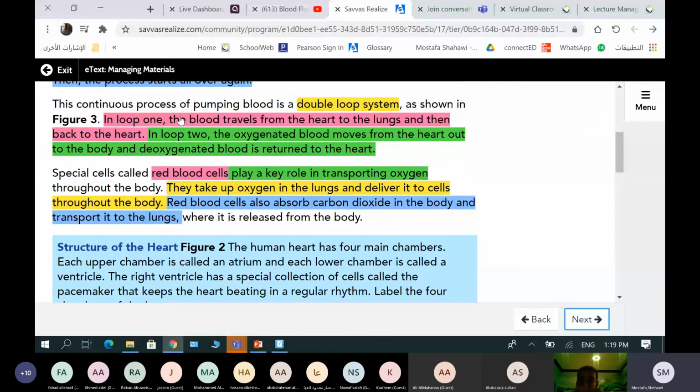So the most important thing here is that your circulatory system, or blood circulation, consists of two major loops. In loop number one, the blood travels from the heart to the lungs and then to the heart again. In loop two, the oxygenated blood moves from the heart out to the body through the aorta, and the deoxygenated blood is returned to the heart through the vena cava.